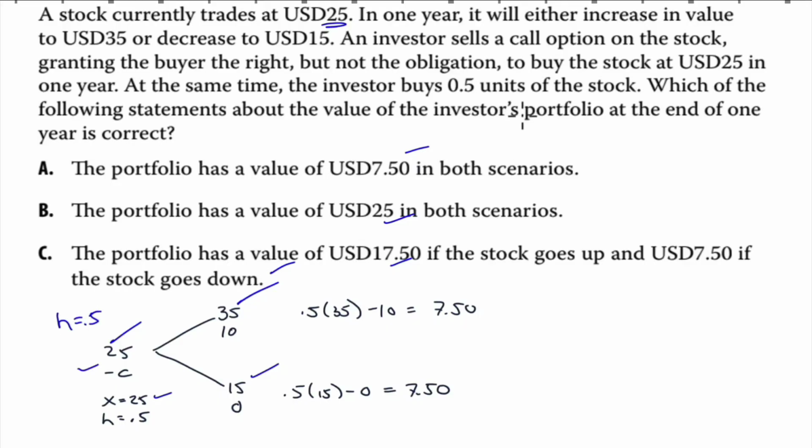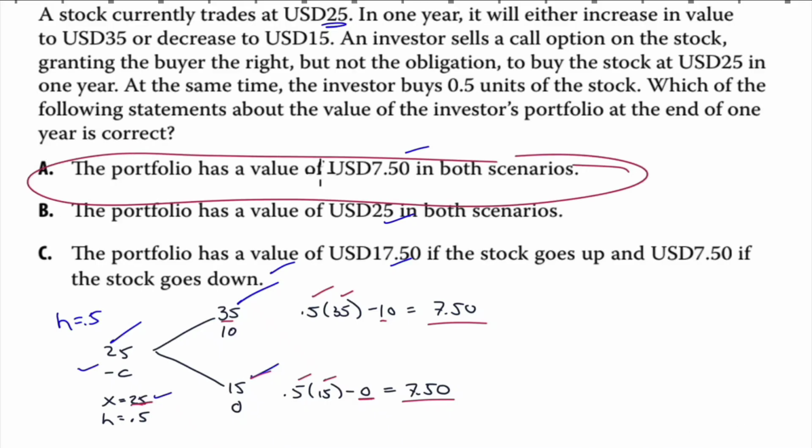Which of the following statements about the value of the investor's portfolio at the end of year 1 is correct? Well, okay, if the stock goes to 35, what is our portfolio worth? Well, we bought 0.5 shares at 35. What is the call option worth? Well, we have a strike at 25, the stock is 35, the call option's worth $10. We're short, we have to subtract out $10, you'll get $7.50. What about the downside? Well, it's $15. We have half of a share worth $15, but the call is worth 0 because it's below 25. That is $7.50. There it is.